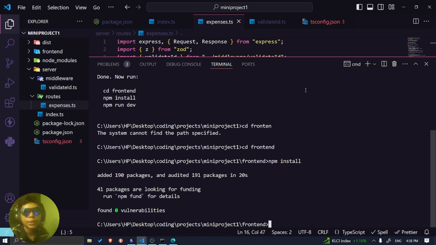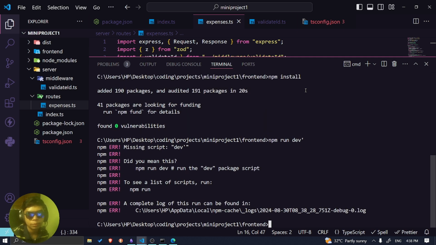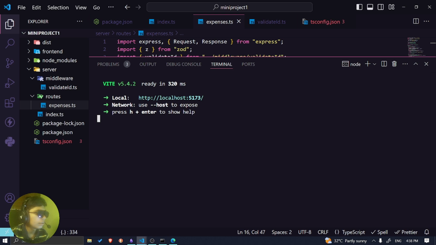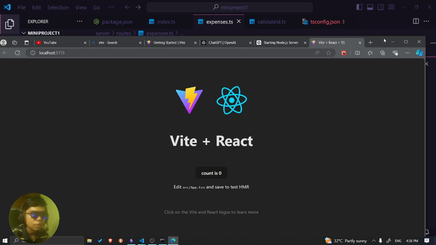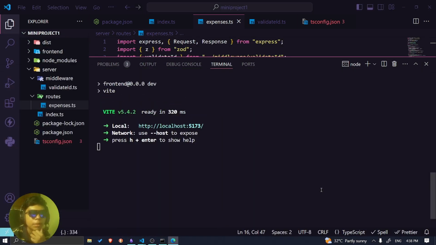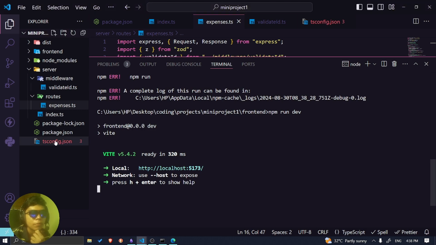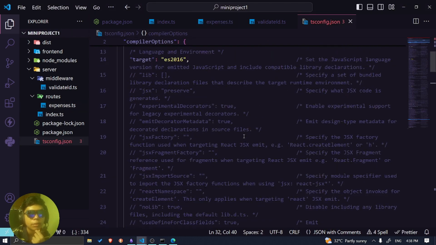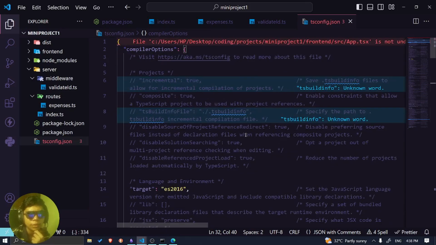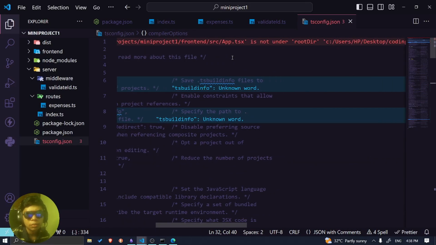Okay, everything was fine. So let me test it out. npm run dev. Whoops. Let me test it out. So there you go. It works. Just a typical front end project. Now it gives me an error. What is going on? Why does it give me an error? It's not under root dir.